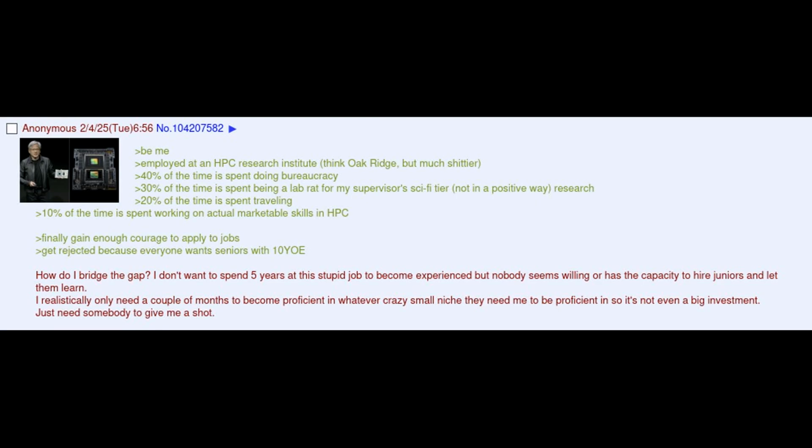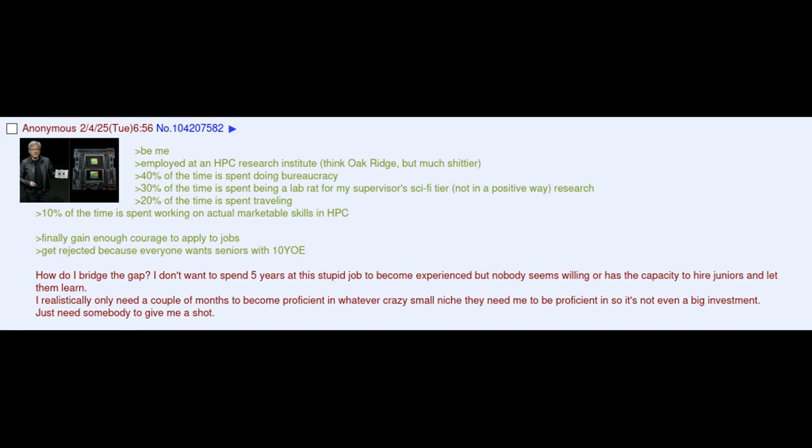Believe me. Employed at an HPC research institute, think Oak Ridge, but much shittier. 40% of the time is spent doing bureaucracy. 30% of the time is spent being a lab rat for my supervisor's sci-fi tier, not in a positive way, research. 20% of the time is spent traveling. 10% of the time is spent working on actual marketable skills in HPC.